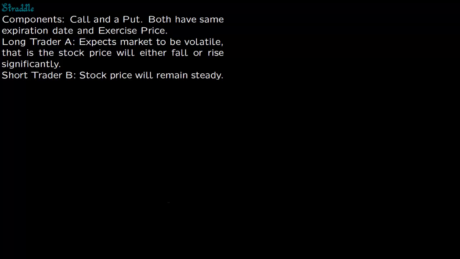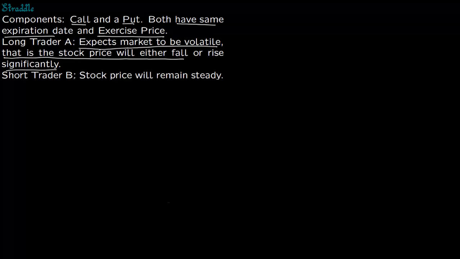We now talk about straddle. There are two components of a straddle, a call and a put. Both will have the same expiration date and the exercise price. First, focus on the long trader. The long trader, that is the one who will buy the straddle, expects the market to be volatile, so that a stock price will either fall or rise significantly.